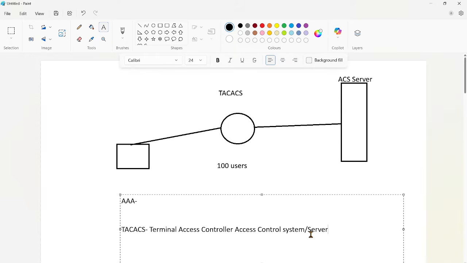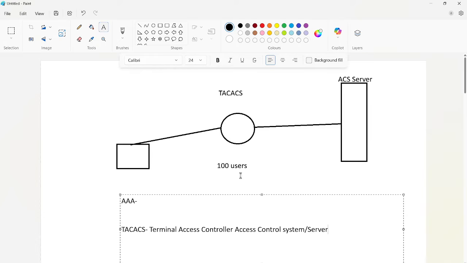It is a security protocol which we use in AAA to provide centralized authentication for all the users who want to gain access to networking devices, either a router, switch, or firewall, any networking device.